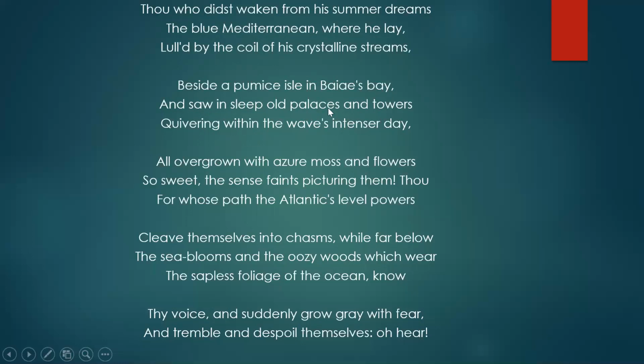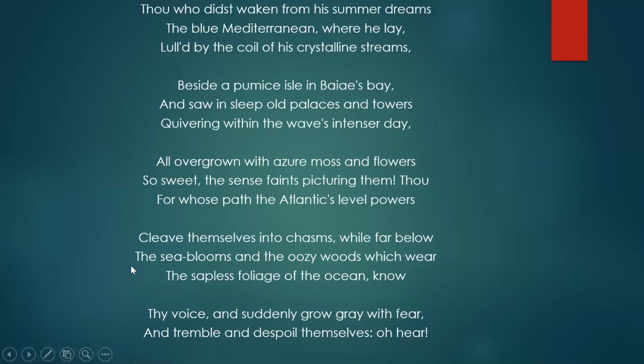And the reflections of these old palaces and towers shiver because of the intensity of the west wind. And now these old palaces or towers are overgrown with plants and moss and flowers. Okay, and now he says that the entire atmosphere is so beautiful that he is not able to portray it. Okay, next he is talking about the Atlantic Ocean, that the intensity of the west wind is so strong that the Atlantic Ocean divides its waves into two chasms to give way to the west wind.